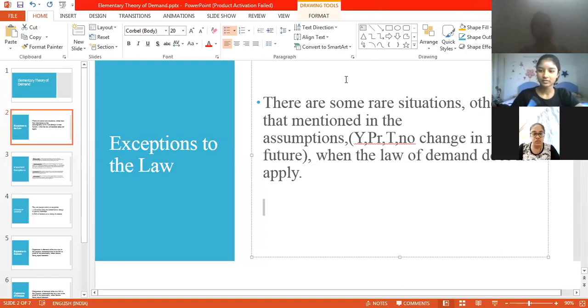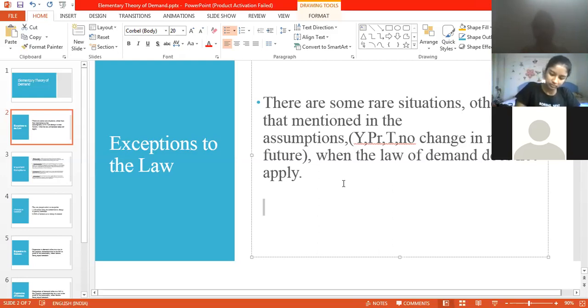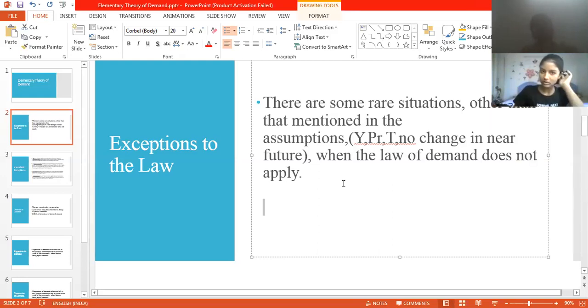Kanchan, can you hear me? Yes, ma'am. Okay. So did you understand what exception of the law means? That is, the law is applicable when the price increases and decreases, but there are certain exceptions to the law. So which means there are some rare situations, other than mentioned in the assumptions. What is the Y effect? Kanchan, what means Y?